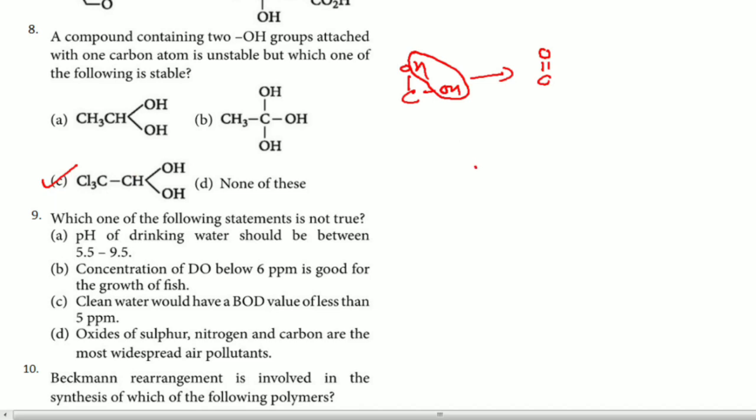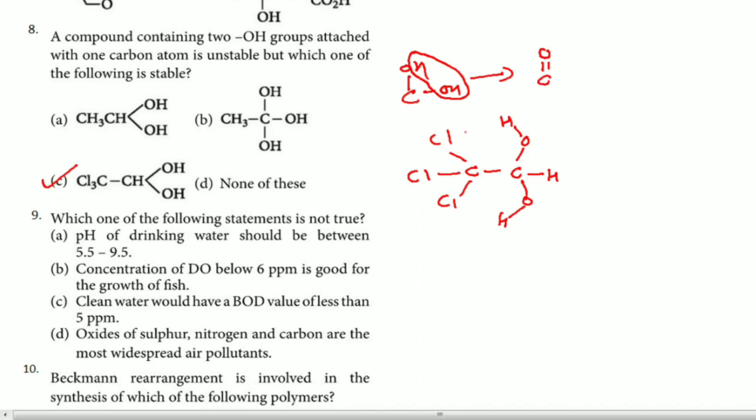The reason for that is, Cl is present like this, and another carbon with OH is present like this, and here another H and another OH are present. Now this is an electronegative element, right? This is hydrogen.